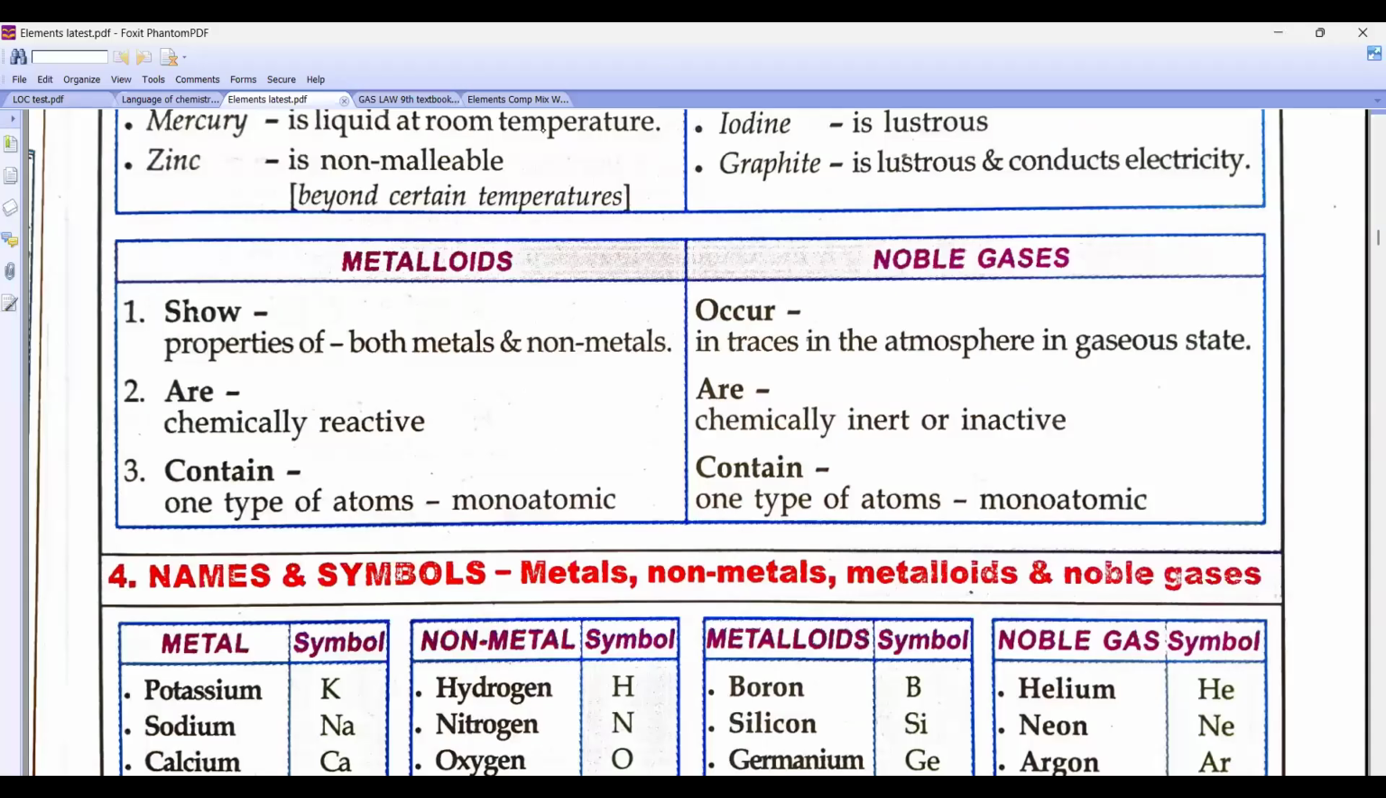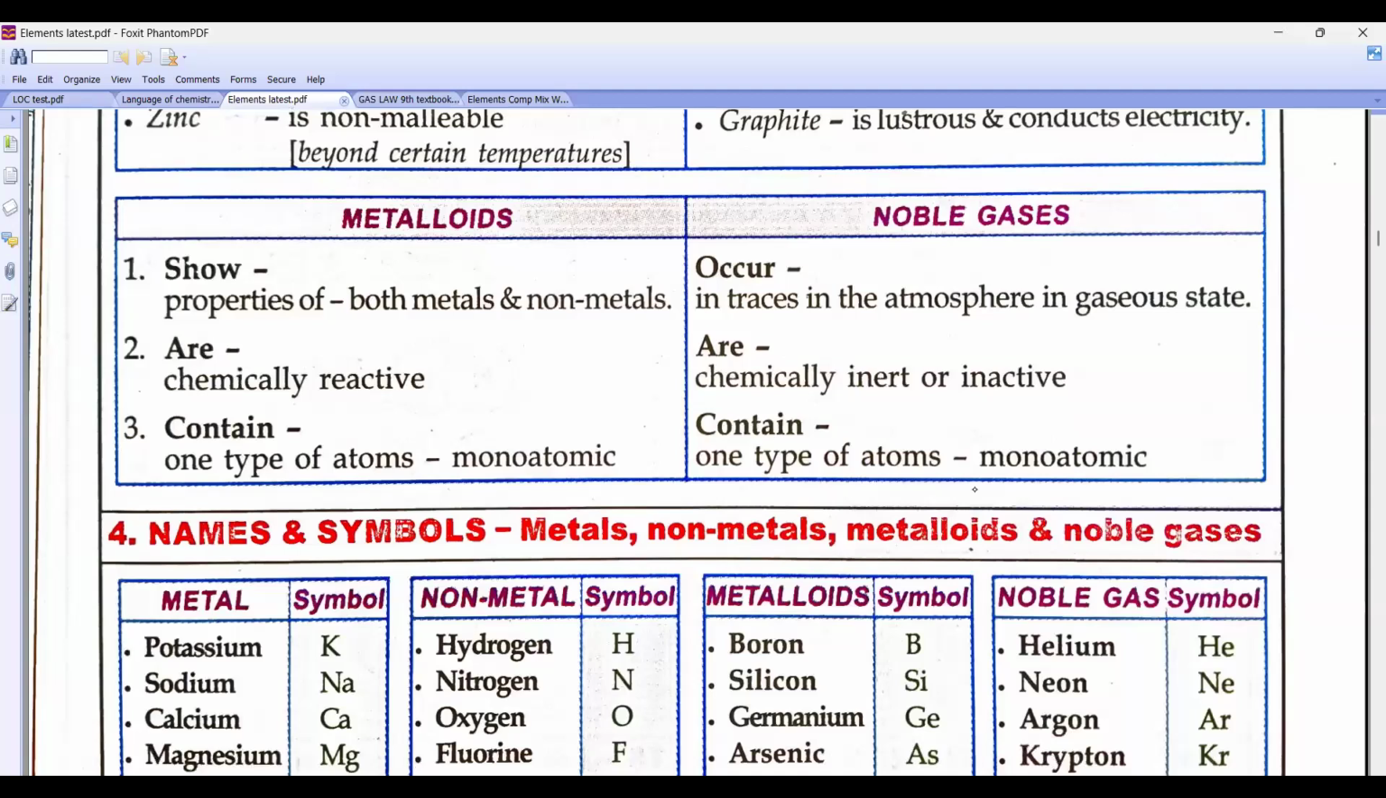Now noble gases are monoatomic. This is very important. They are single atoms only, meaning helium cannot become He2, because it is already stable. Helium, neon, argon, krypton, xenon, radon: these are your noble gases. They are found in very small amounts.